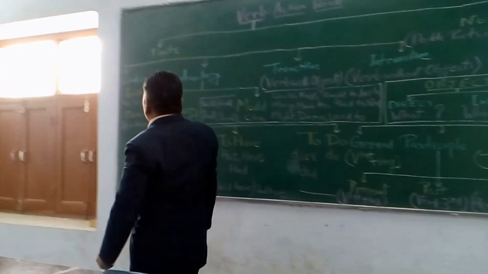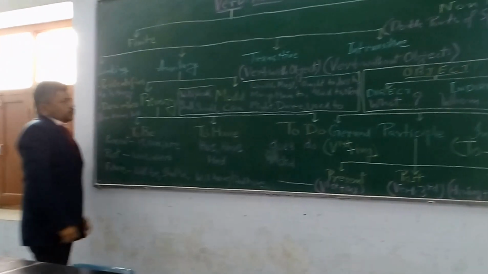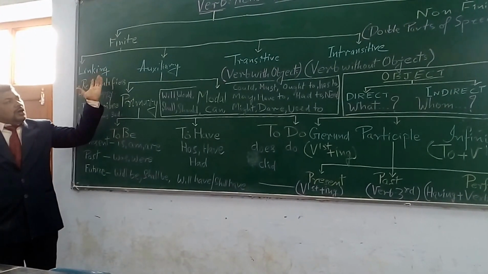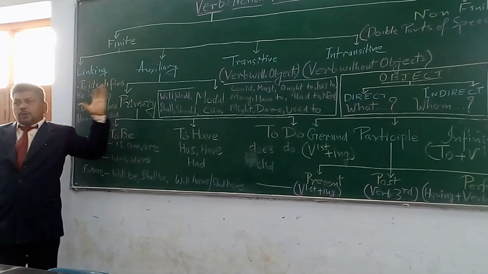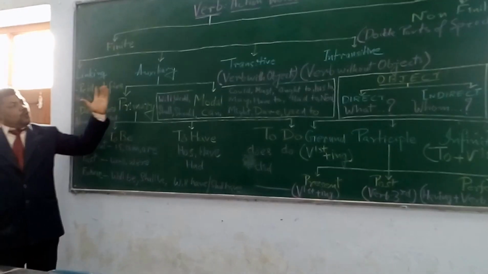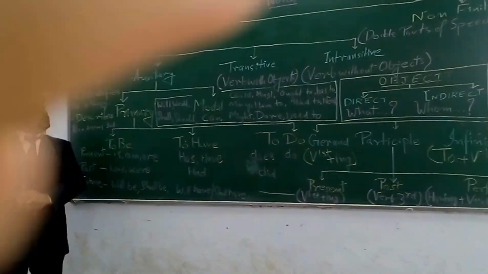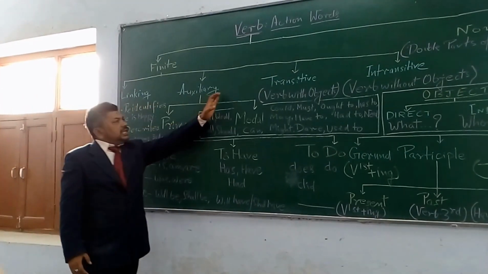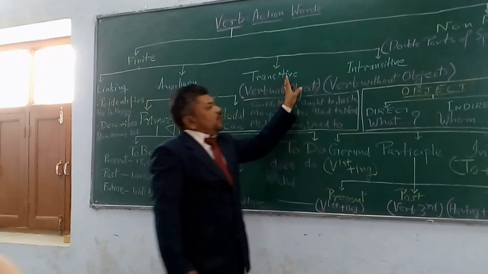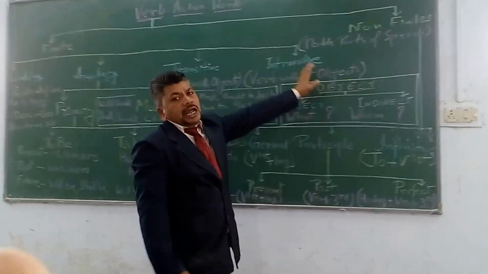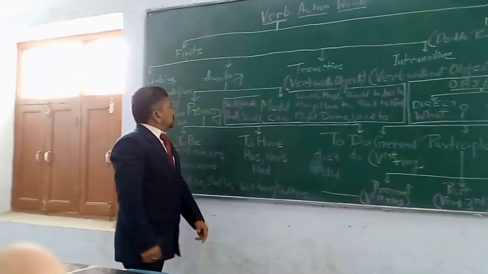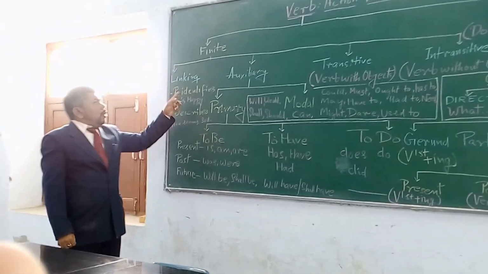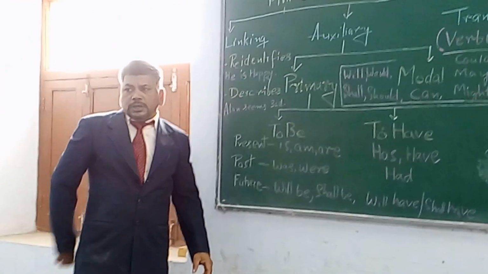Coming over to the discussion of the finite verb, all other categories of the verb can be broadly summed up as four major parts, namely linking verb, auxiliary verb, transitive verb and intransitive verb. Here we would like to discuss first of all this linking verb.